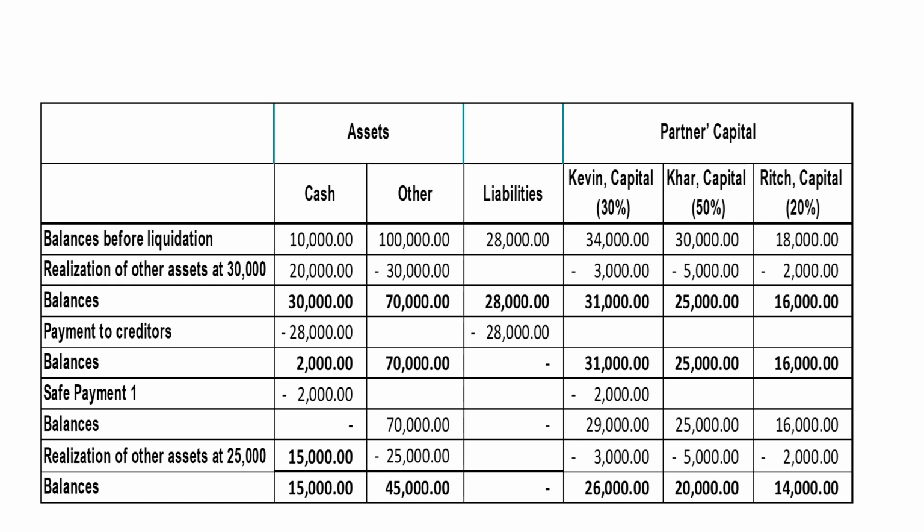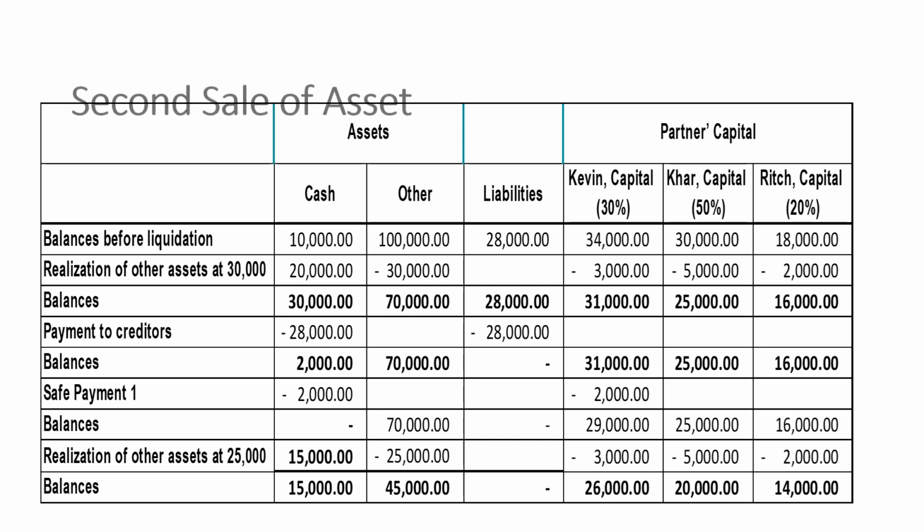So now the capital balance would be 29,000. And then a realization of 25,000 of assets: 15,000, we have 25,000. So the loss would now be divided again among the partners. So that's 3,000 for Kevin, 5,000 for Car, and 2,000 for Rich. So we now have a balance of 15,000 that is still distributable among the partners.